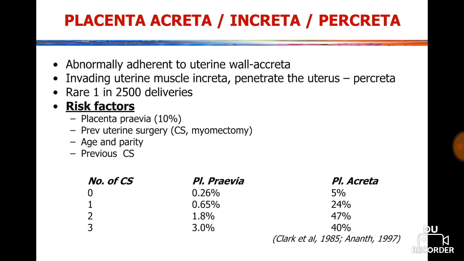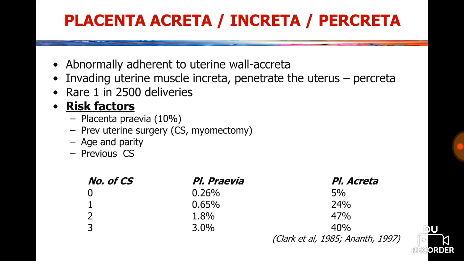And what are the risk factors for this? Risk factors are placenta previa in 10% of cases of placenta previa, previous uterine surgery like cesarean section, myomectomy, age and parity, that is more than 35 years of age is a risk factor, high parity or multiparous is a risk factor, and previous cesarean section.